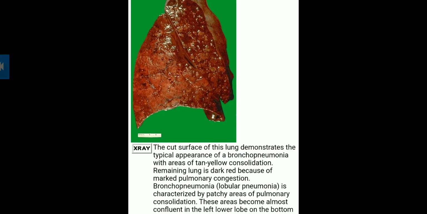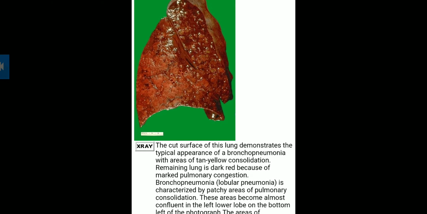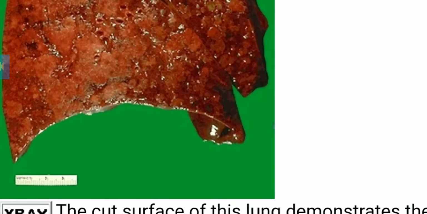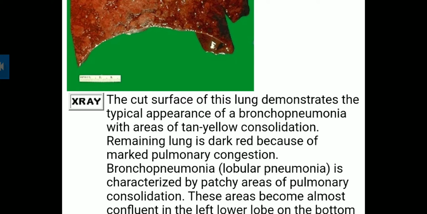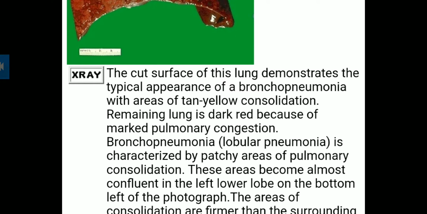Here you can see some images of pneumonia, like this one. This is the cut surface of lungs, which shows the typical appearance of bronchopneumonia, with areas of tan yellow consolidation.